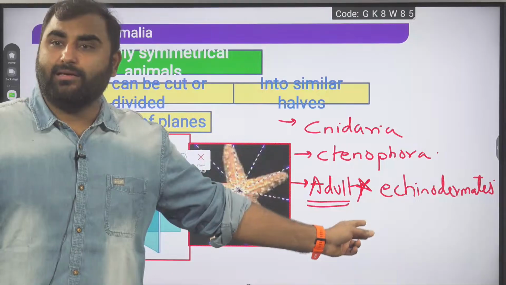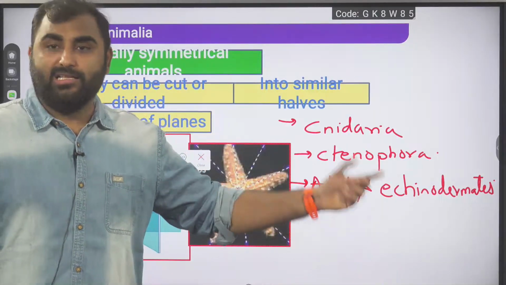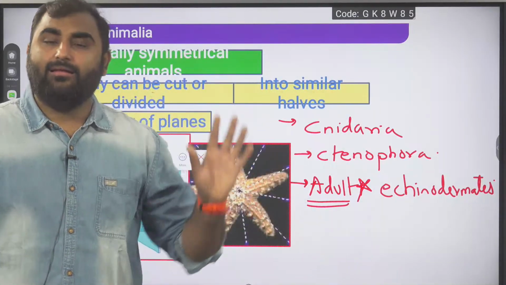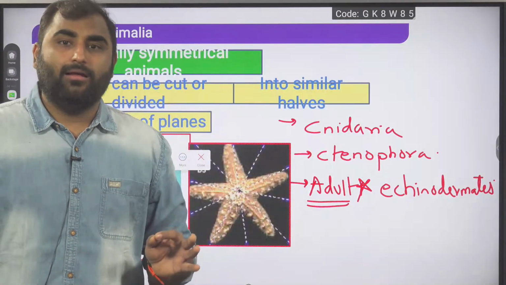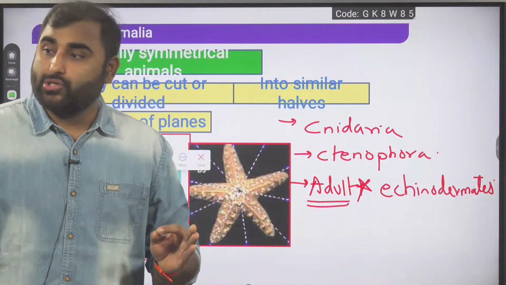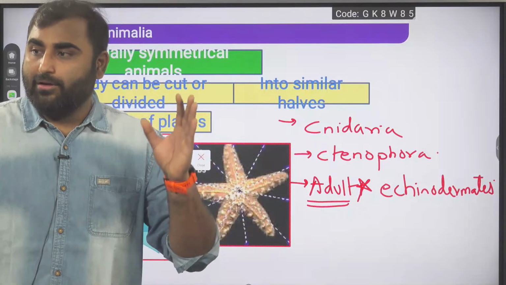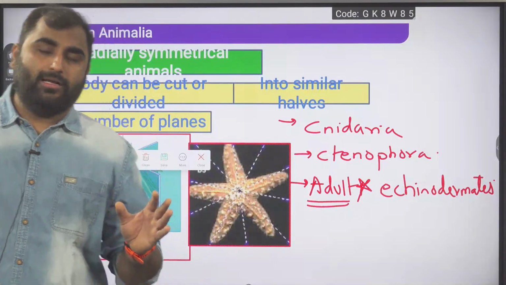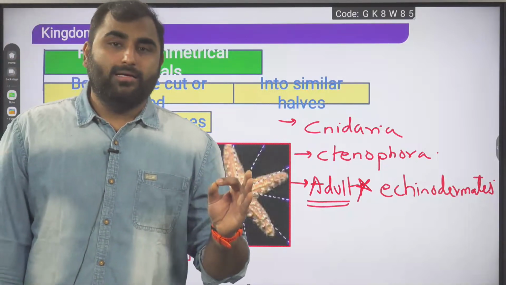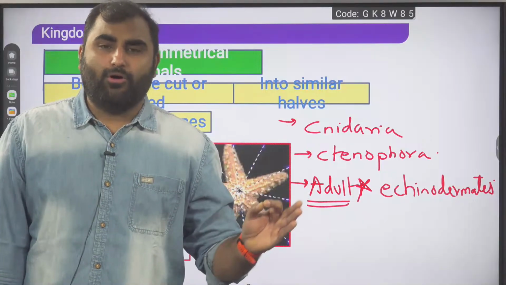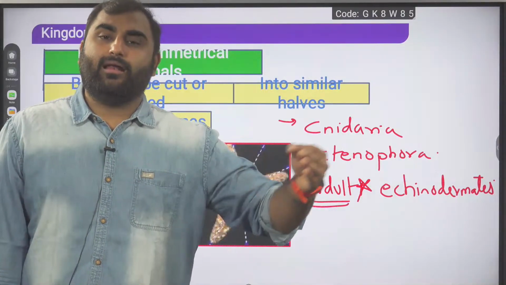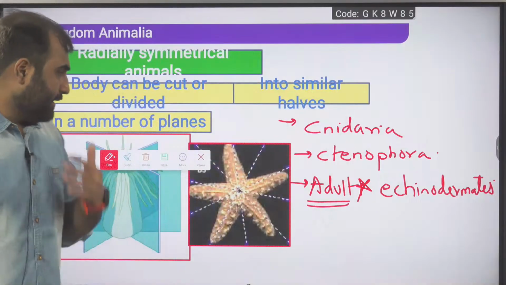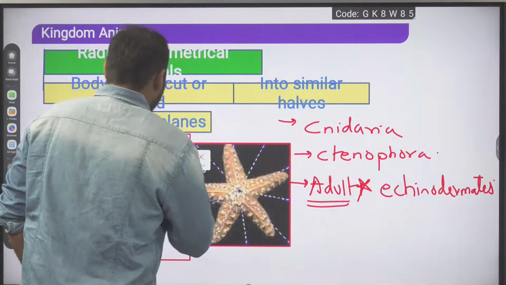What about the larva then? NCERT has given a clear-cut line. Adult echinodermates are radially symmetrical and the larva shows which one? Very good, Benita, Gopi, absolutely, Likita, right? That is bilaterally symmetrical. Very important point. Adult echinodermates show radial symmetry and their larva shows bilateral symmetry. So after this point, we can go ahead.